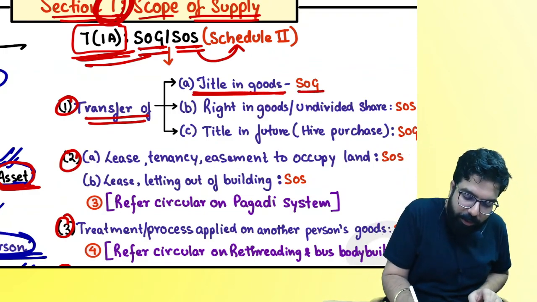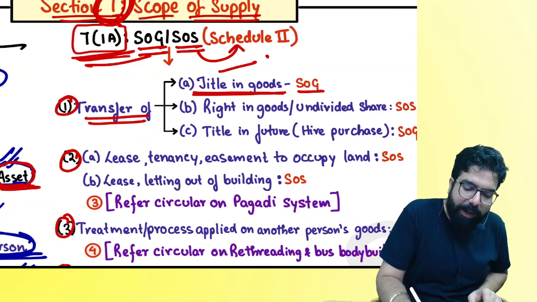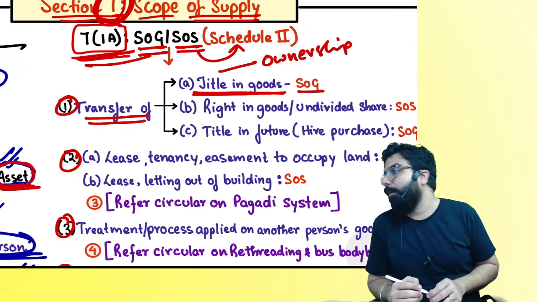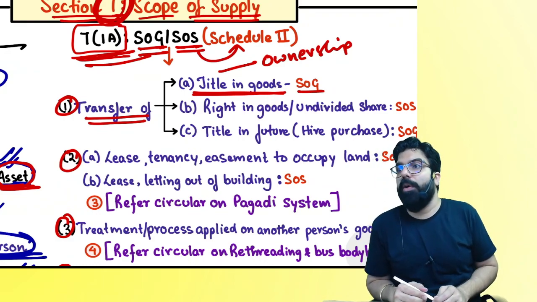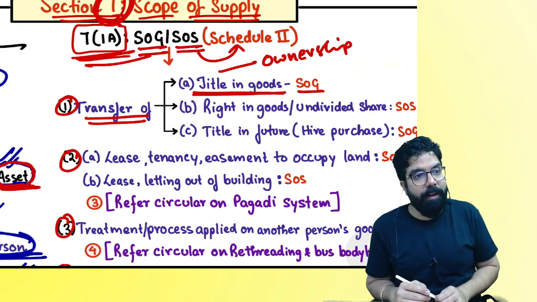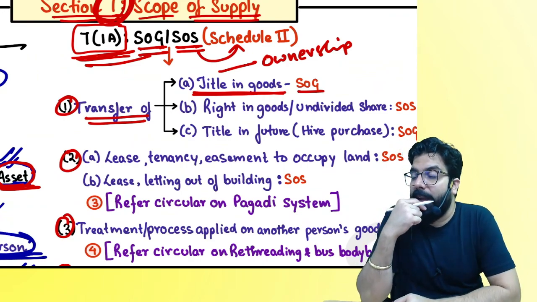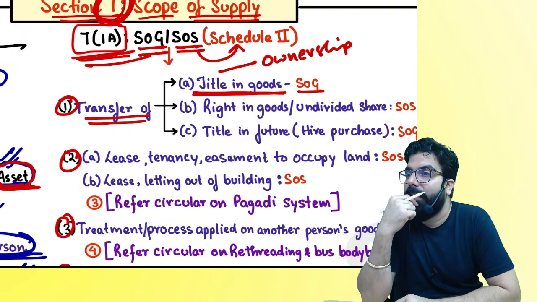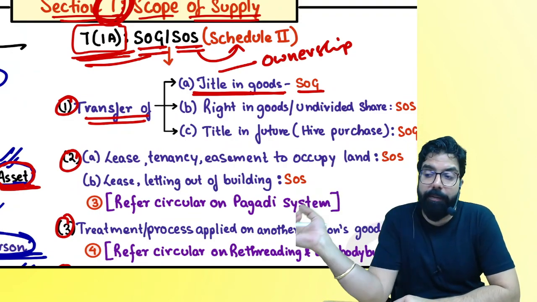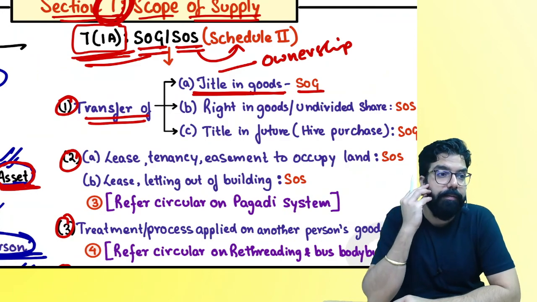Transfer of title in goods is always supply of goods. Title means ownership. Are we all clear till here? Let's go ahead. I went to one showroom and told them I want an AC. They gave me the AC. They sold me the AC. Ownership is mine now. Have they given me supply of goods or supply of service?